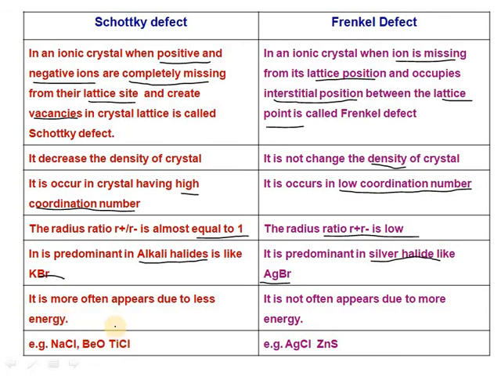Schottky defects appear more often because they require less energy, and Frenkel defects appear less often because they require more energy. For example, Schottky defects are found in sodium chloride, barium oxide, titanium chloride, etc. And Frenkel defects are found in silver chloride, zinc sulfide, etc. Thank you.